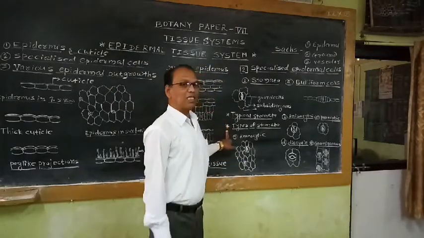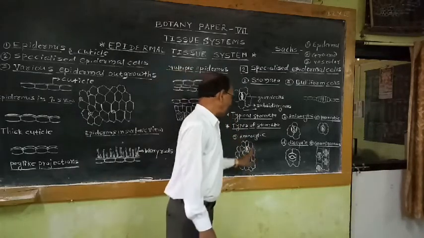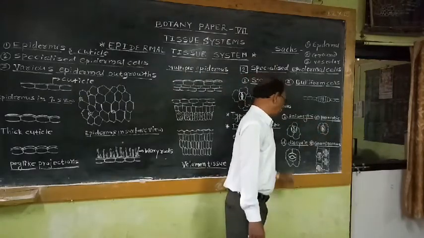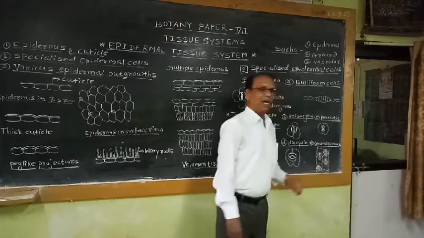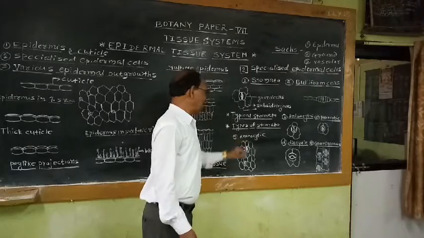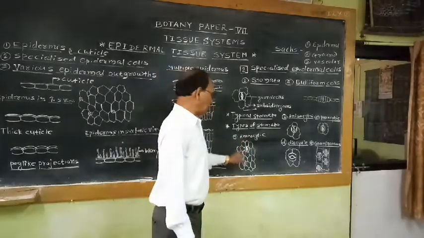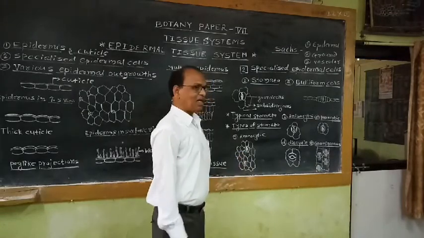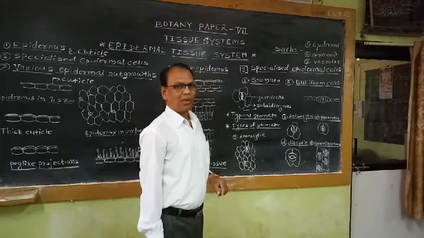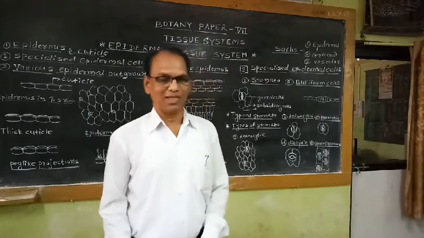Metcalfe and Chalk classified the stomata into 5 categories: anomocytic type, anisocytic type, paracytic type, diacytic type, and graminaceous type of stomata. The first type, the anomocytic type, has stomatal guard cells surrounded by a few cells, and these cells are not differentiated from epidermal cells.